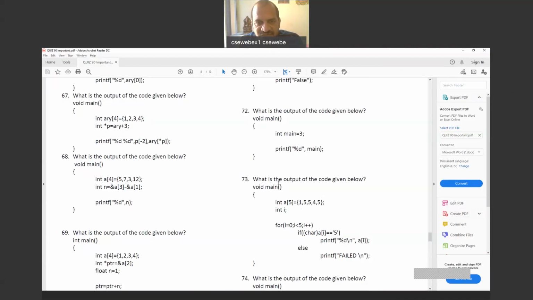If you take the address of the starting value, that is A of 0's address, when you increment the pointer, it will go 10 bytes next, because the next value will be at 20,010. Simply it will go to the next value.